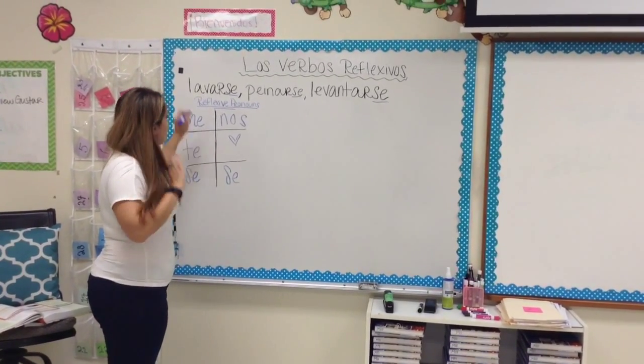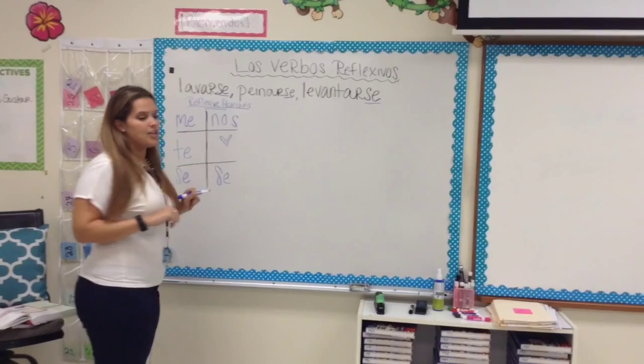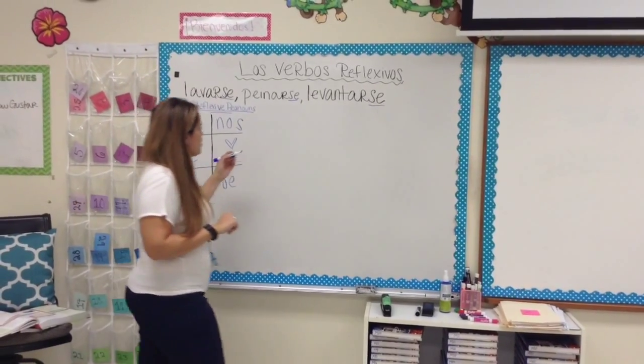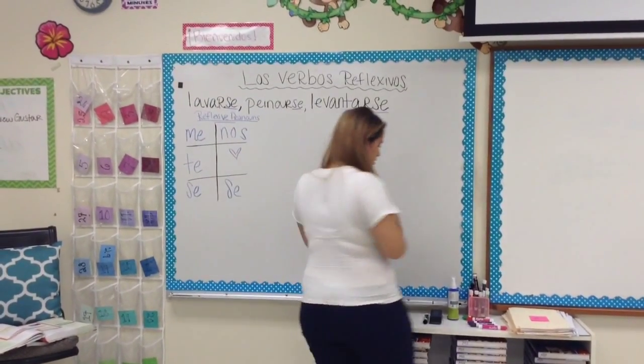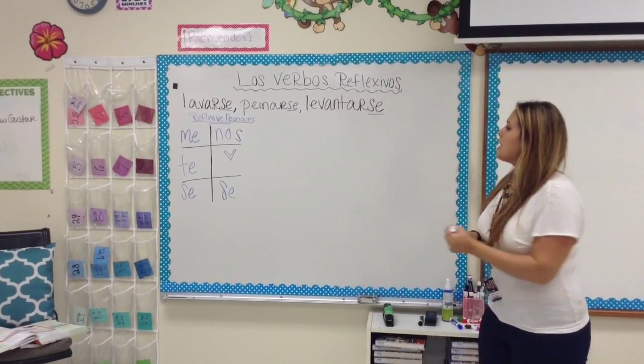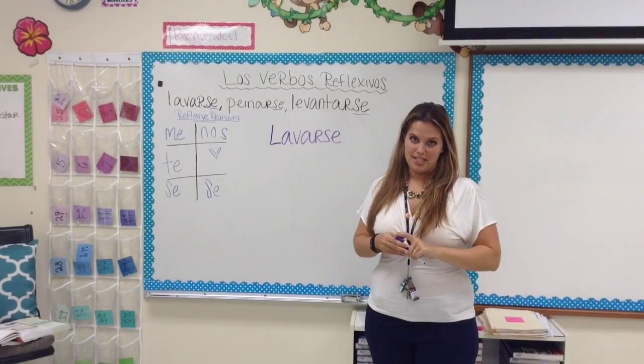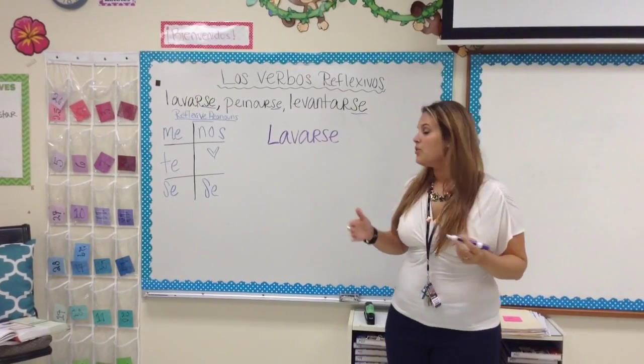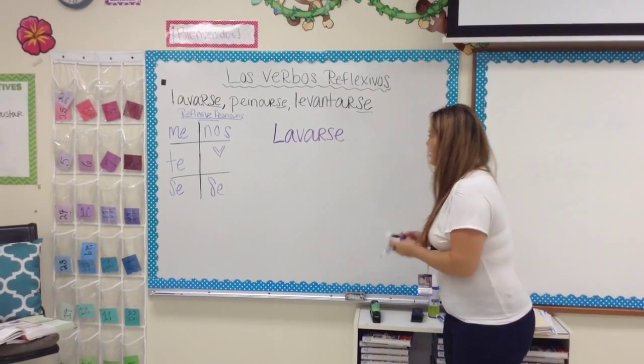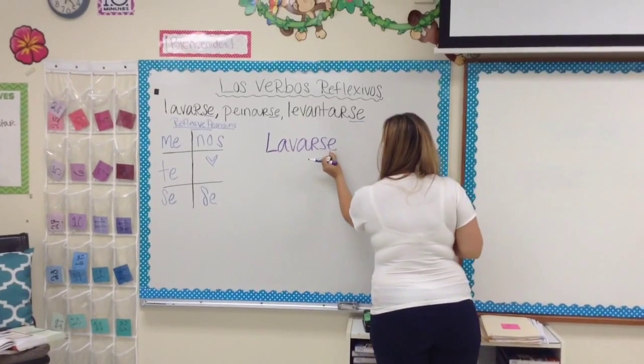Okay, so here are your reflexive verbs. This always has to agree with the subject. So let's do the verb lavarse, to wash oneself. First we have to look at the reflexive pronoun. The reflexive pronoun is this se.